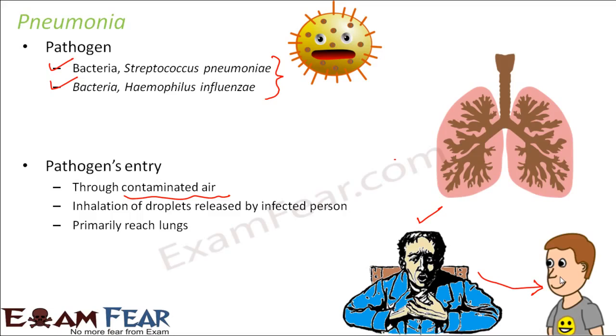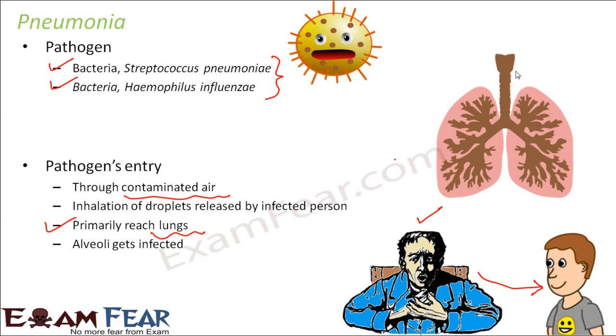Here the part of the body which primarily gets affected is the lungs, because lungs are the major organs of our respiratory system. Inhalation and exhalation are all part of respiration. So it primarily affects the lungs.